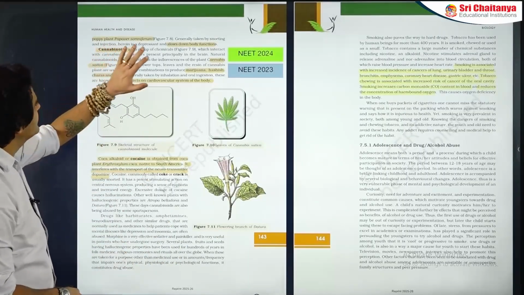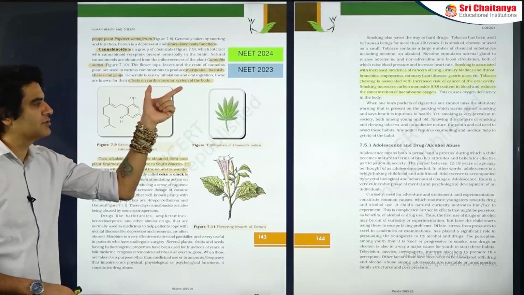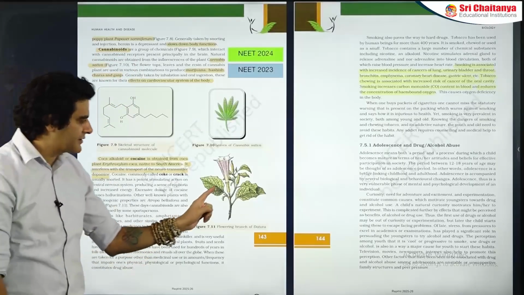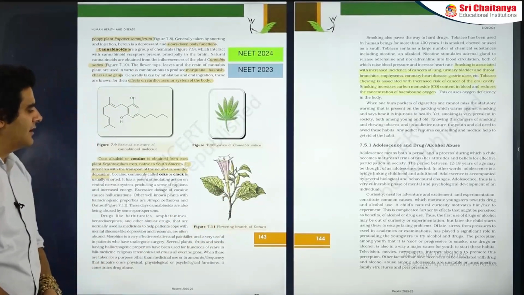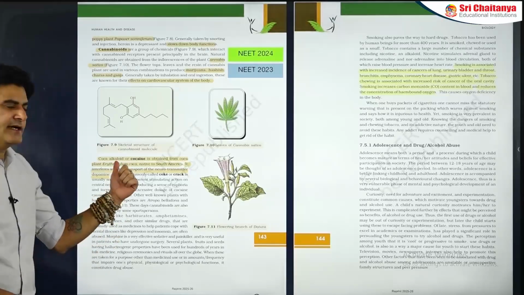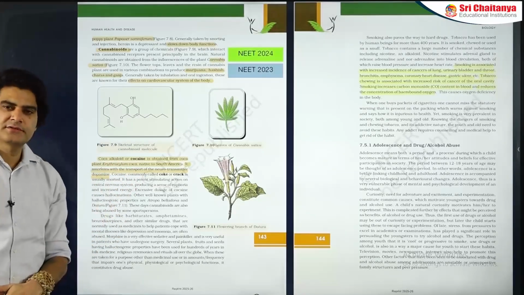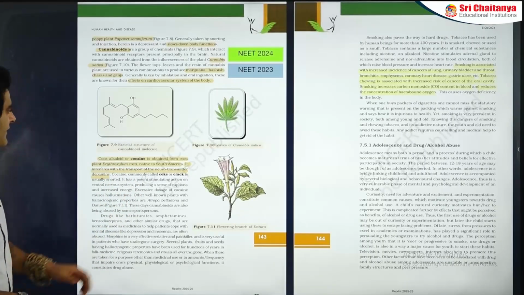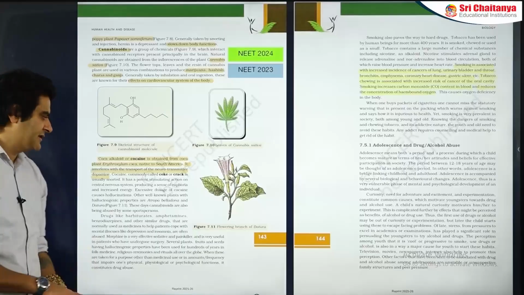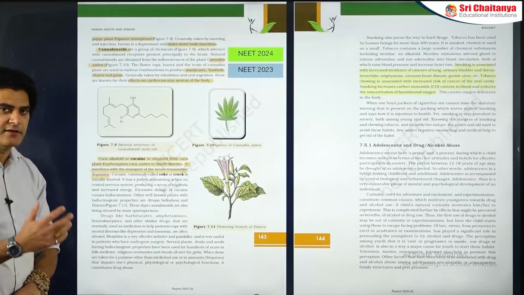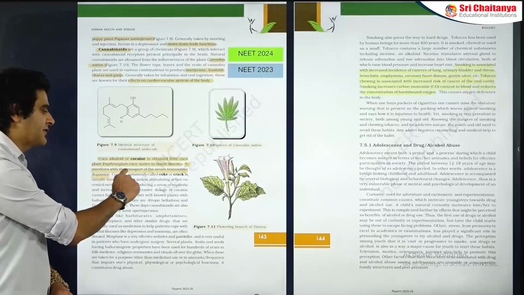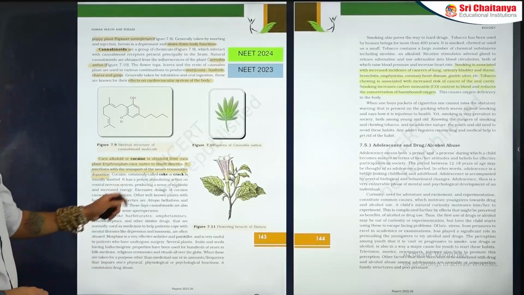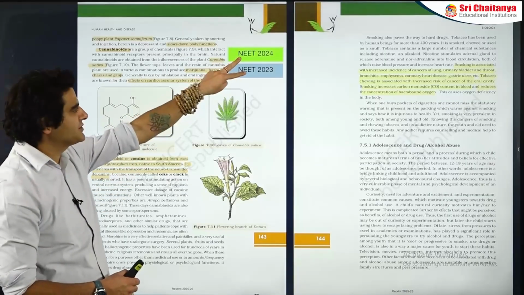So cannabinoids are hallucinogens. They are also known for their effects on the cardiovascular system of the person. There are more hallucinogens also, like the ones obtained from seeds of datura plant, also from atropa plant. Another category of drugs, alkaloids, cocaine, that is obtained from Erythroxylum coca plant, that is native to South America. Cocaine is important because it is a very potent stimulant, and the mechanism of stimulating action is interfering with the transport of neurotransmitter dopamine. So this was also an important part, because there have been 2 questions from drugs.